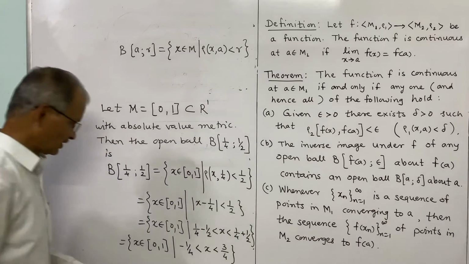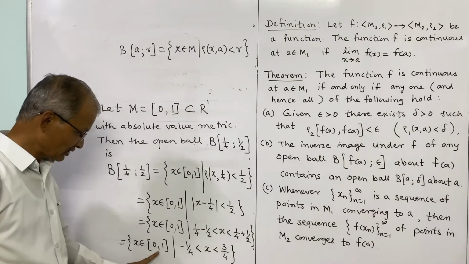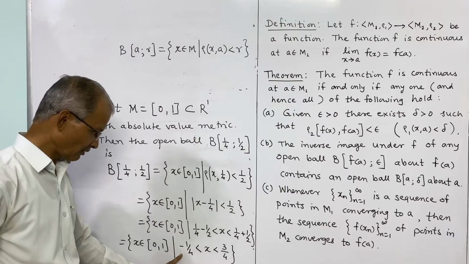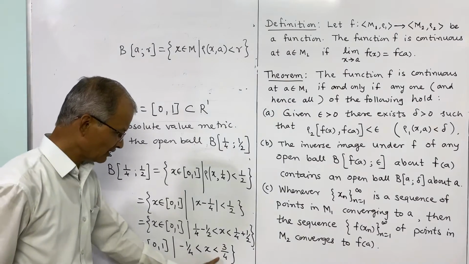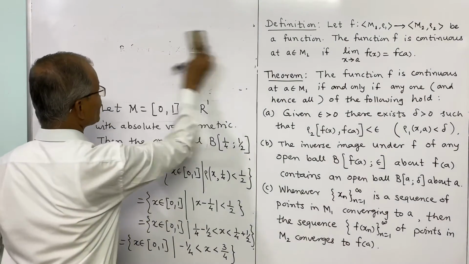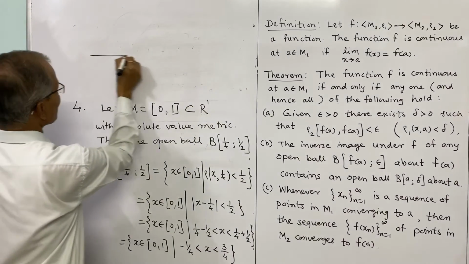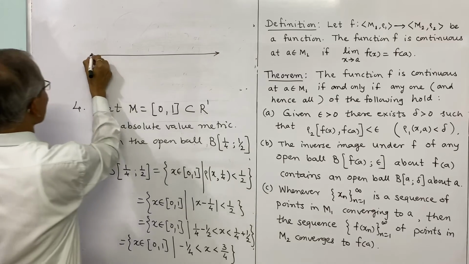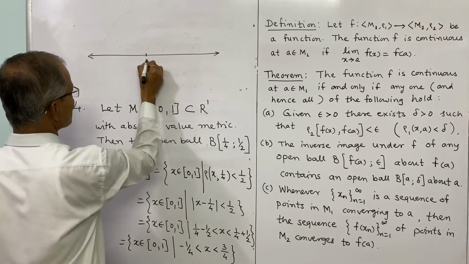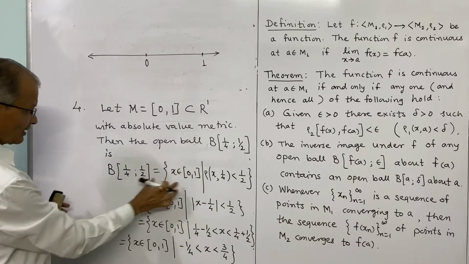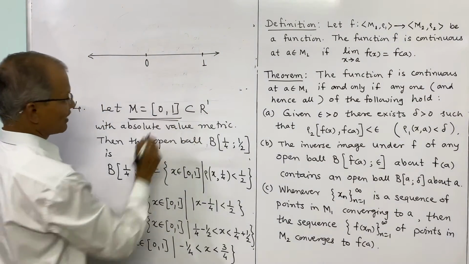Now what is the meaning of this? x must belong to the interval 0 and 1, and x must also belong to this interval, minus 1/4 less than x less than 3/4. Actually it is the intersection of these. If you consider the figure, suppose 0 is this point and 1 is this point. 0 to 1 is the metric space.